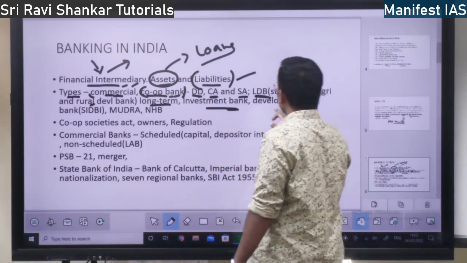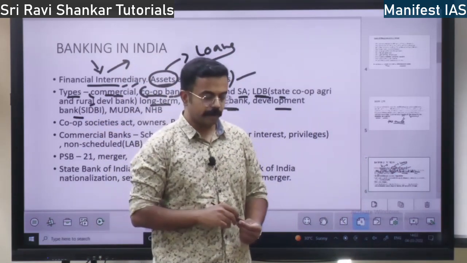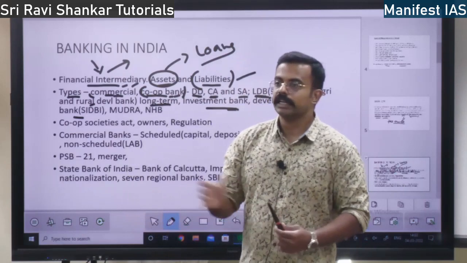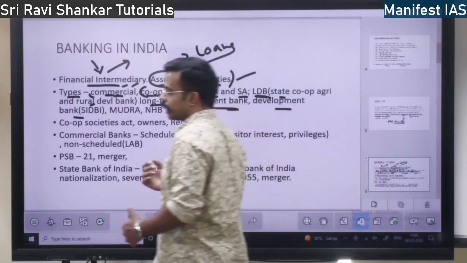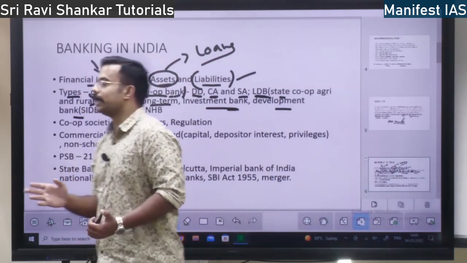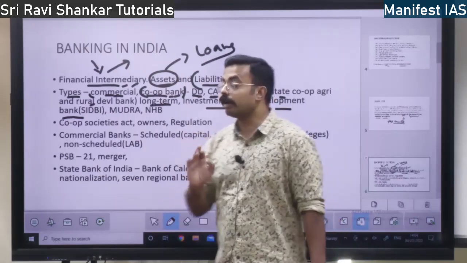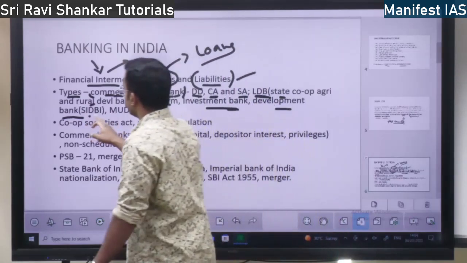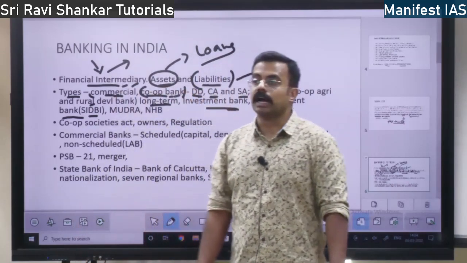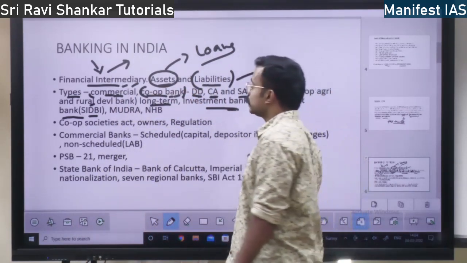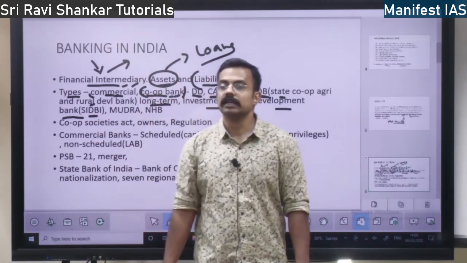Then you have development bank, which carries out the development activities. Infrastructure development, economic development, social development, health development, education development. All these developments are done by this. Investment is done by development bank. Suppose you have one example, SIDBI, Industrial Development Bank of India. SIDBI, Industrial Development. So it carries out the development with respect to industries, right?